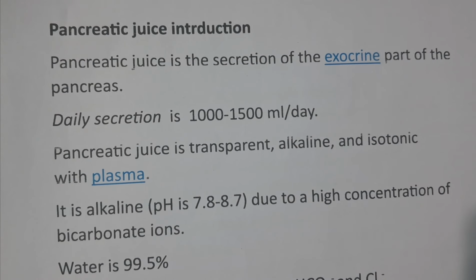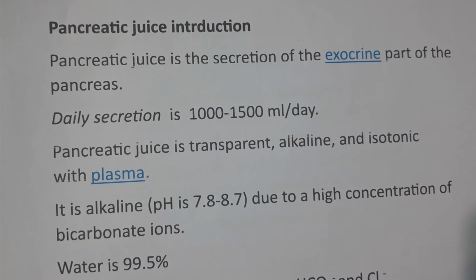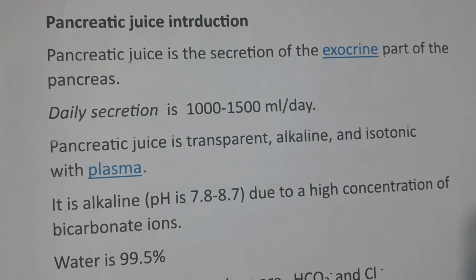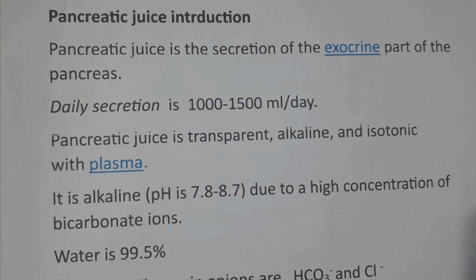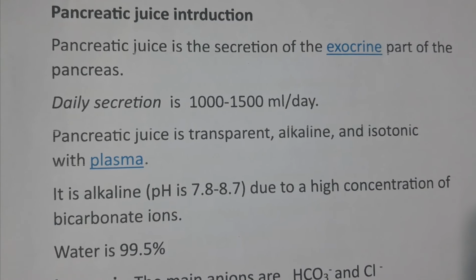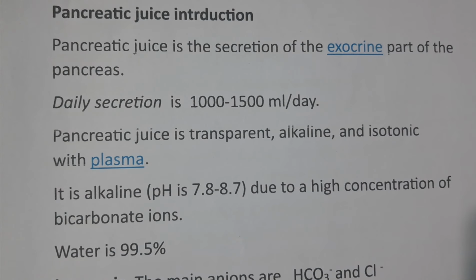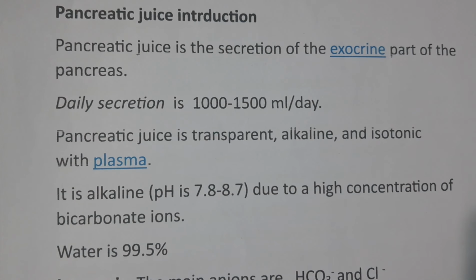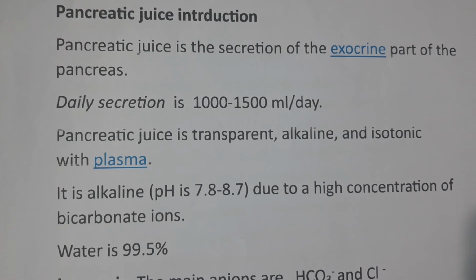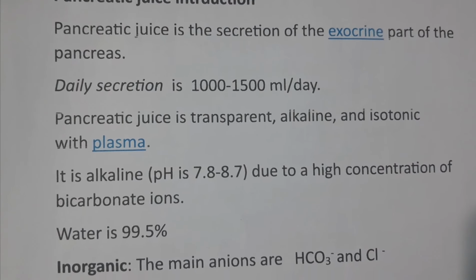Introduction of pancreatic juice. Pancreatic juice is a secretion of the exocrine part of the pancreas. The pancreas is a dual organ, with both endocrine and exocrine glands. Pancreatic juice is due to the exocrine part, which consists of about 99% of pancreatic mass. Daily secretion is 1 to 1.5 liters per day.